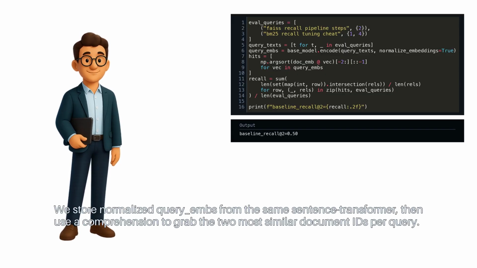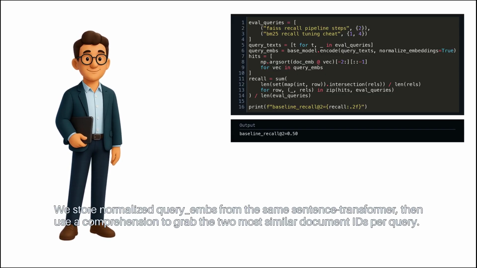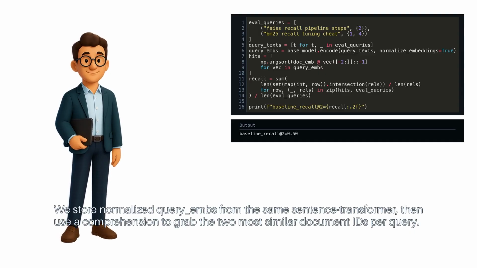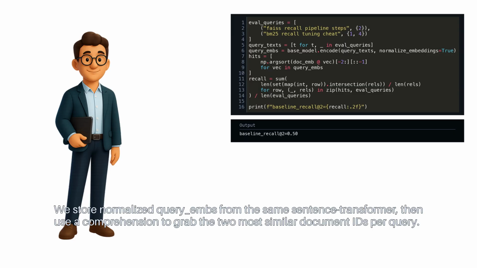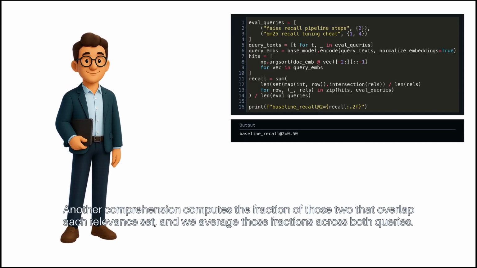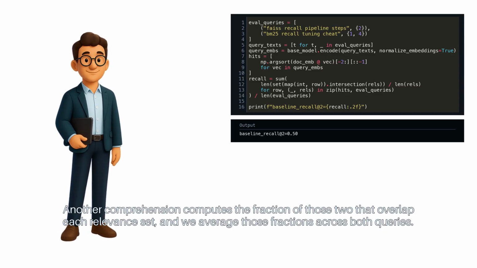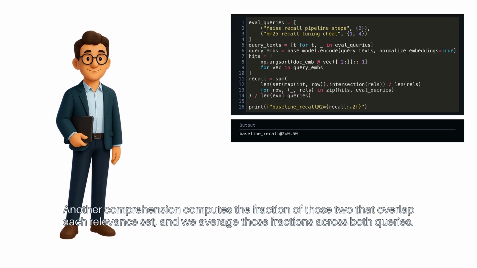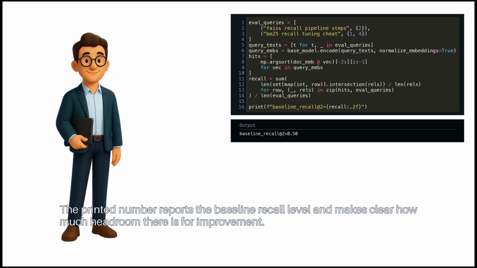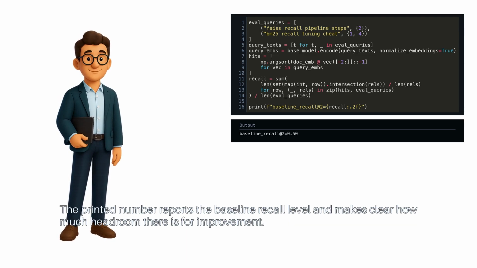We store normalized query embeddings from the same sentence transformer, then use a comprehension to grab the 2 most similar document IDs per query. Another comprehension computes the fraction of those 2 that overlap each relevant set, and we average those fractions across both queries. The printed number reports the baseline recall level and makes clear how much headroom there is for improvement.